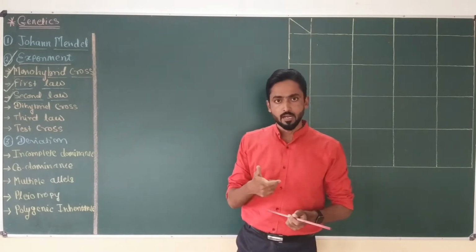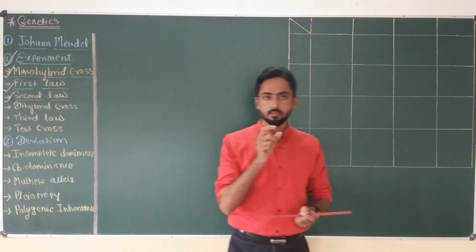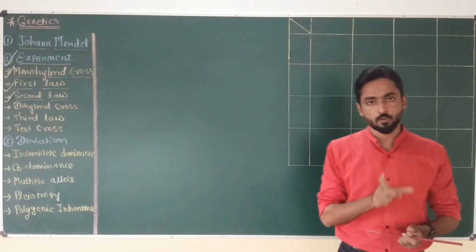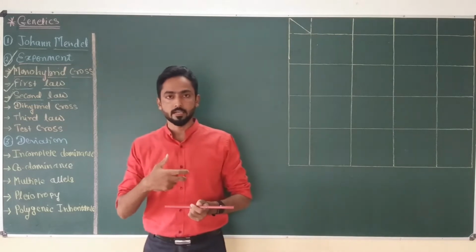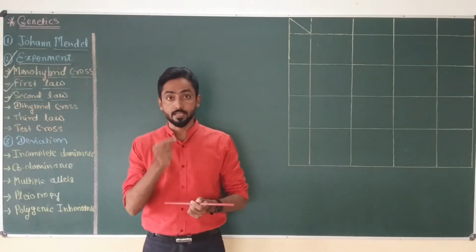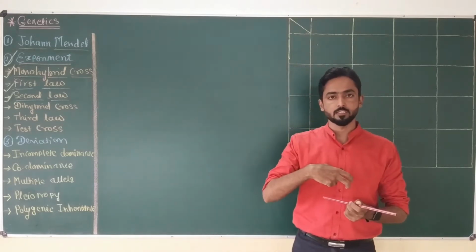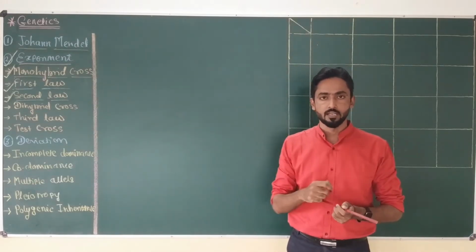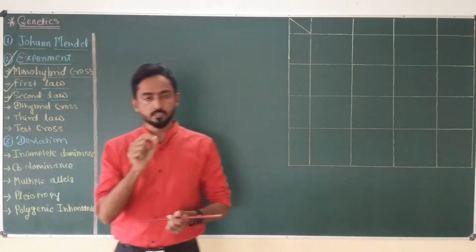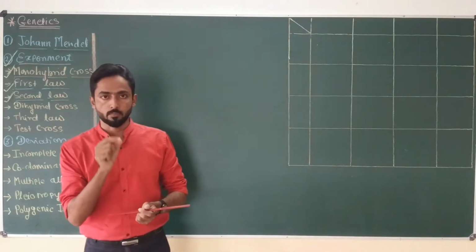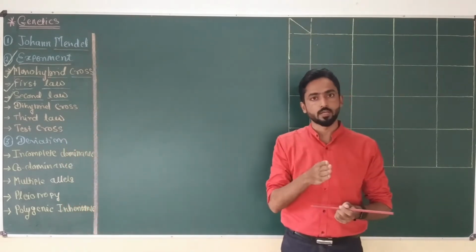Okay, but after performing the monohybrid cross, Mendel thought about the dihybrid cross, because we know that in the monohybrid cross, he only studied the inheritance pattern of a single character from parent to progeny, that means from one generation to the next generation. And in this cross, Mendel obtained a consistent result. He got a phenotypic ratio of 3:1 and a genotypic ratio of 1:2:1.